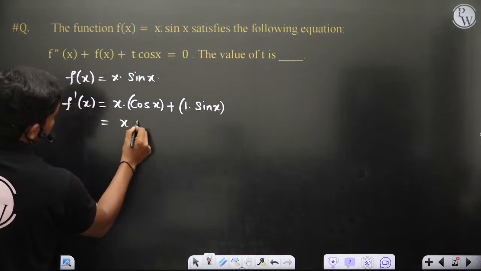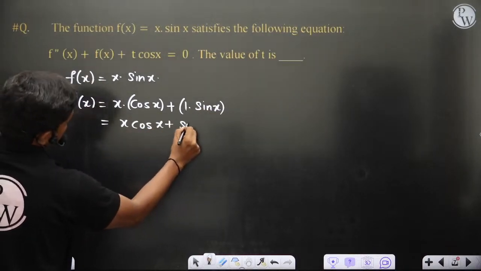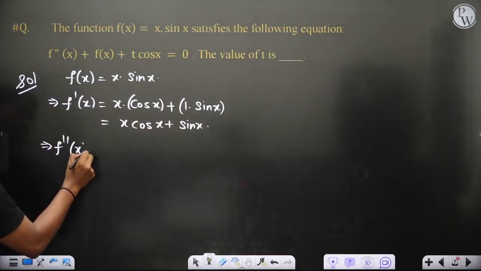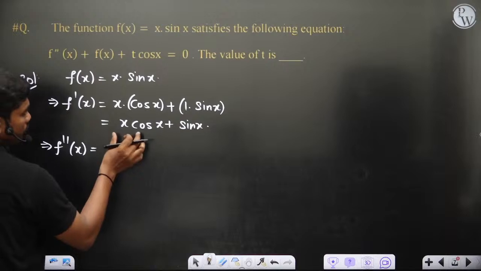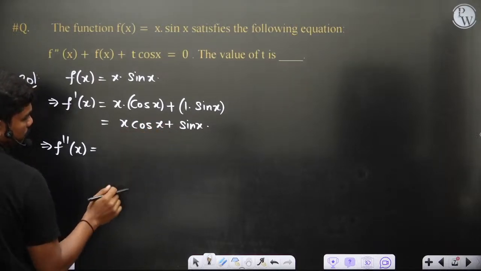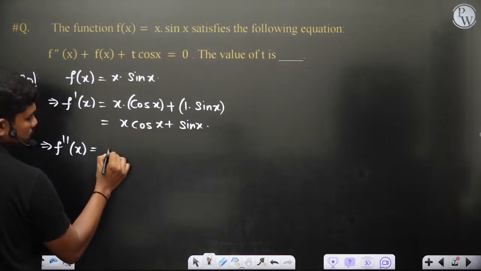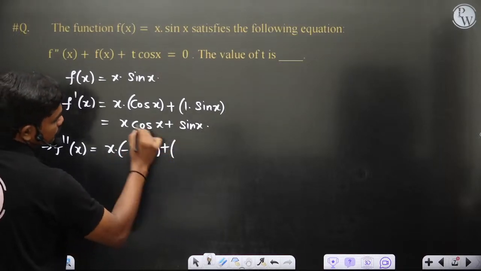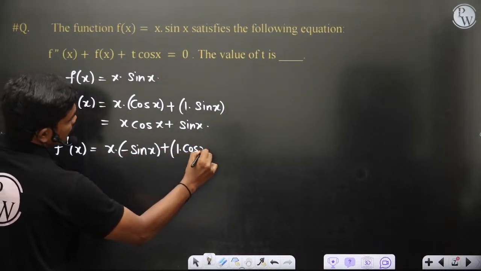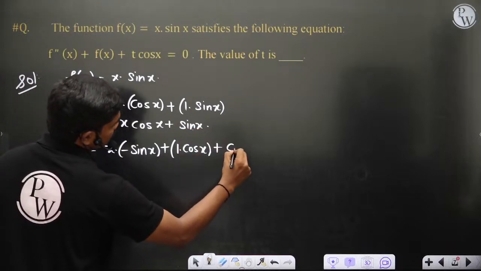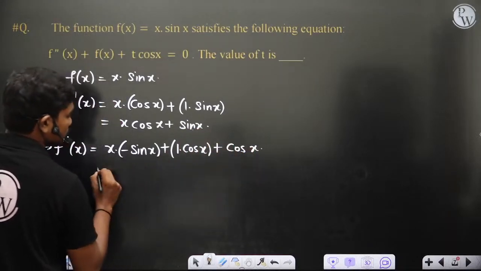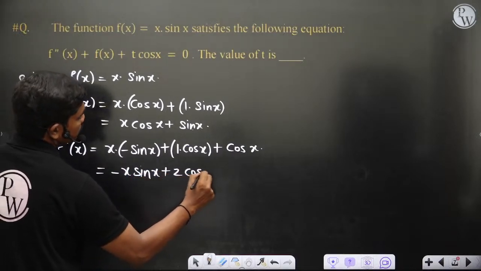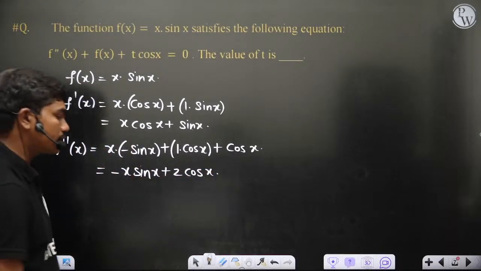So x cos x plus sin x is what you have. This is f dash of x. So second derivative, if you differentiate this once again with respect to x, differentiation can be split at arithmetic operators like plus. Now you can see product of again two functions. First function into derivative of cos x, which is minus sin x, plus derivative of first function into second function, plus derivative of sin x, which is cos x, of course. So this gives you minus x sin x plus 2 cos x. This is what you have. So this is f double dash of x.